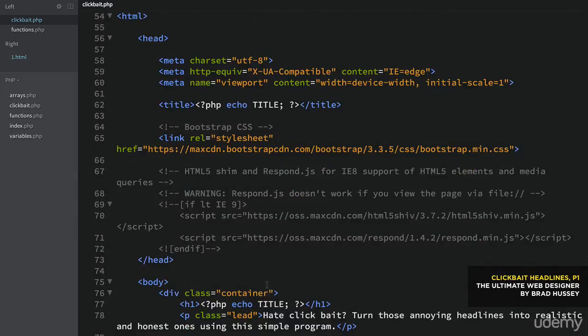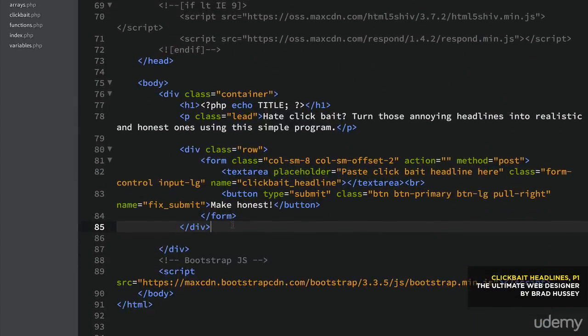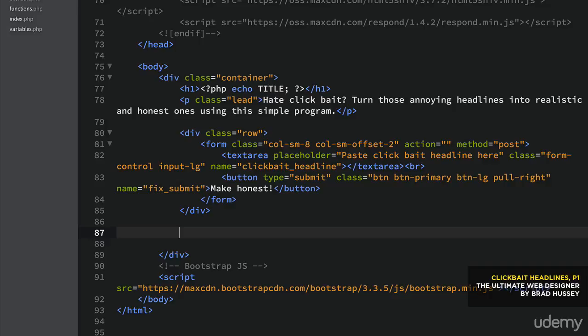Then down here, below the form, we want to spit out some PHP that will give us our result, because essentially it should be done now. Once you hit that submit button, it's going to run all that. It's going to do all that work you just coded, but we have to find a way to show it on the screen, and that's simple.